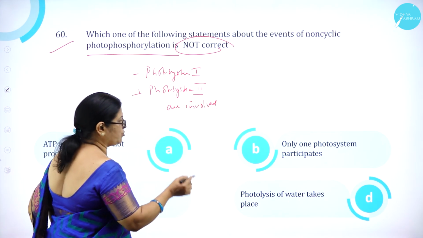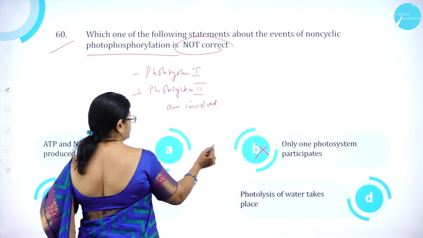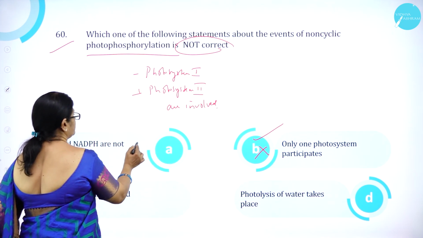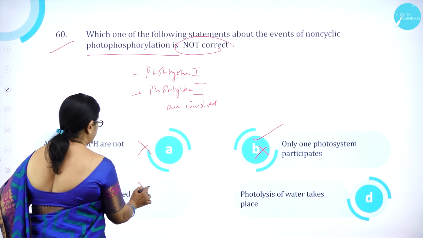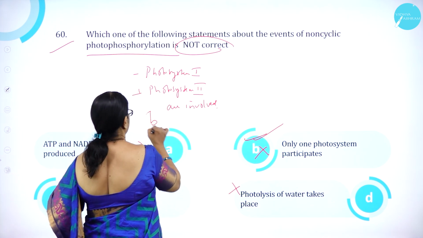So here it is given that only one photosystem participates. So this is wrong. That means this is the not correct statement. So A is correct, C is correct, and D is correct. B is the answer.